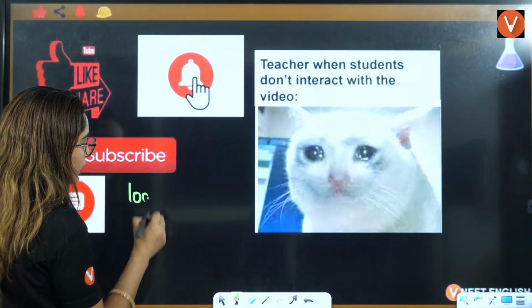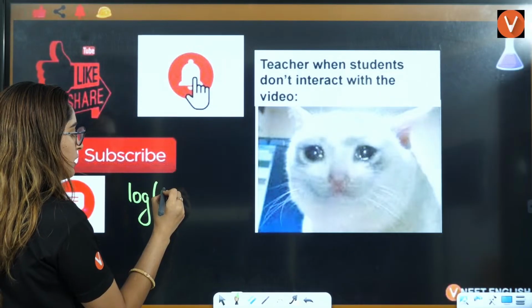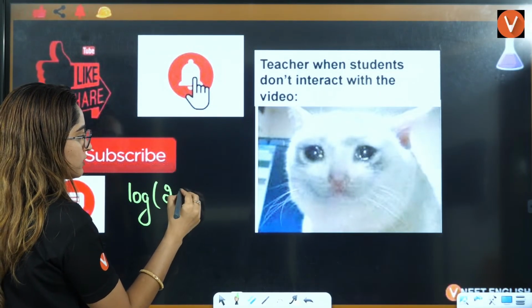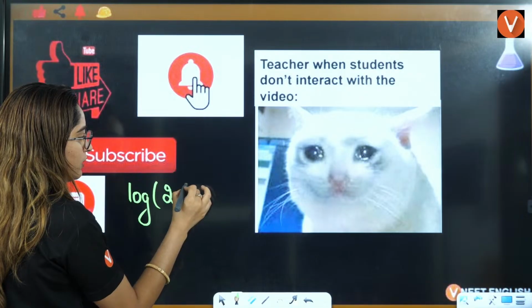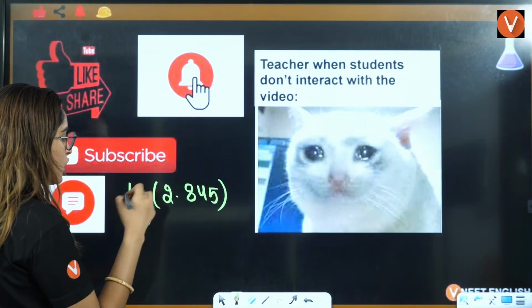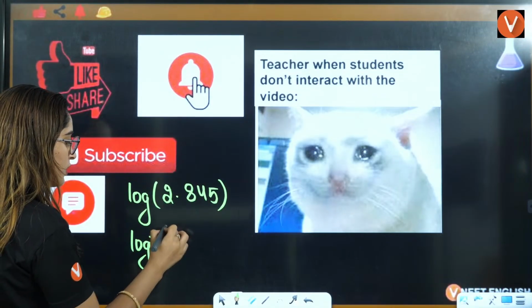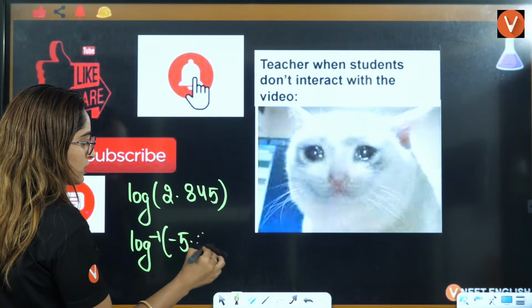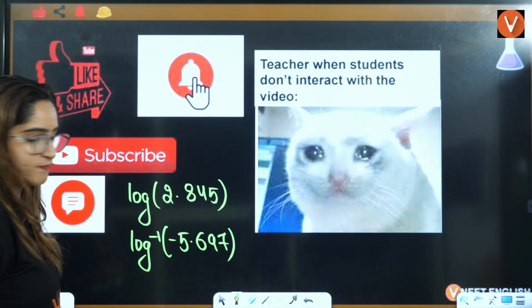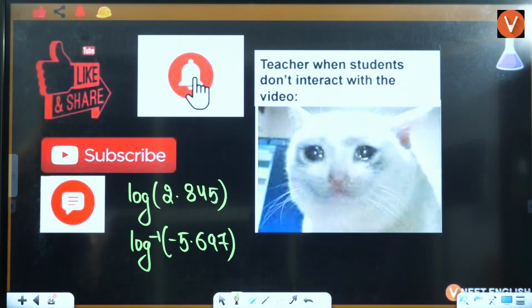You have to calculate log of 2.845, right? And you have to answer log inverse of minus 5.697. Okay, wait a minute, let me just see if that is correct.